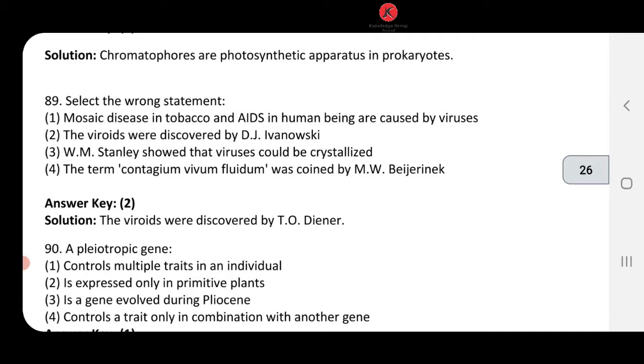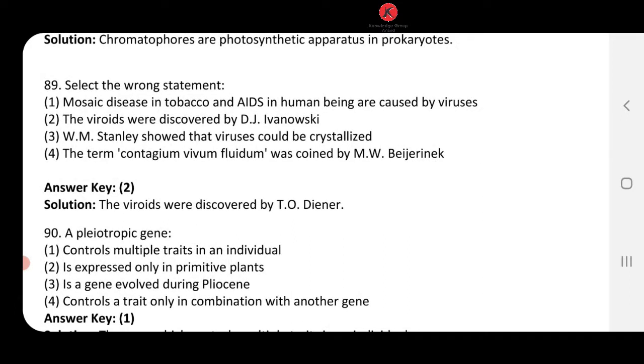The viroids was discovered by D.J. Ivanowsky. ये wrong है. Viroid किसने discover किया था? It's T.O. Diener. है ना, टीओ डाइनर, जो भी बोलो आप. So answer number 2 is going to come. Let's see another options too.